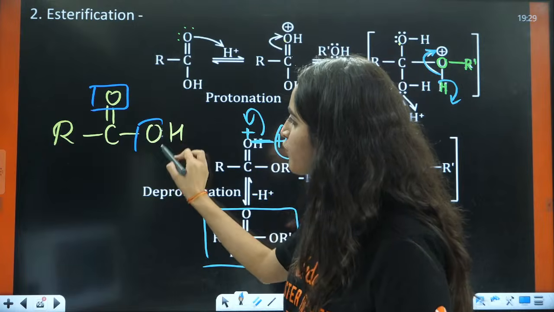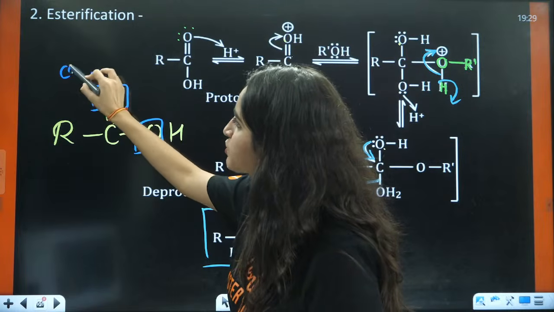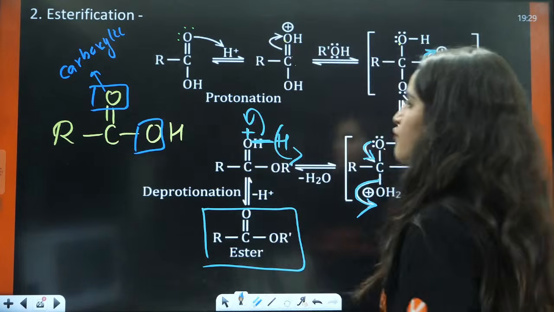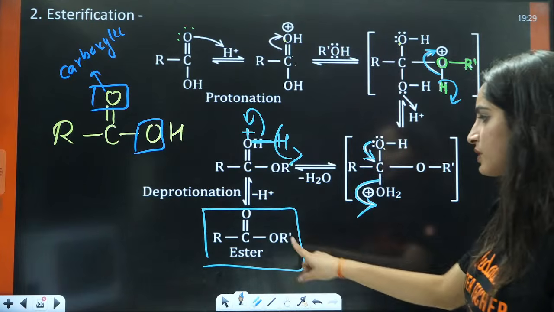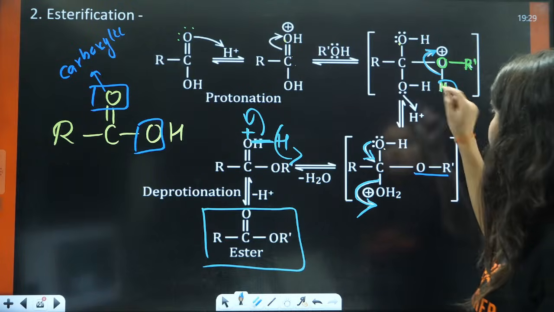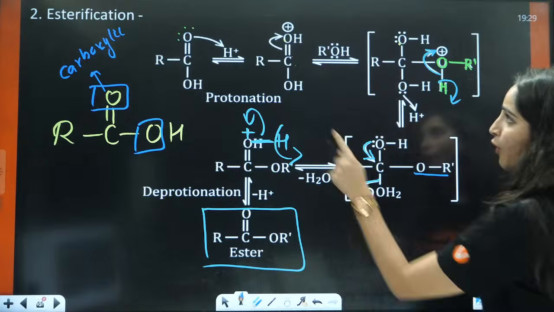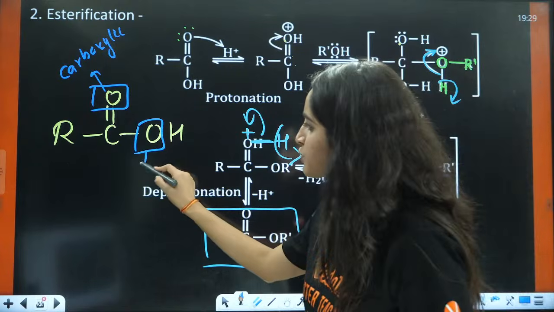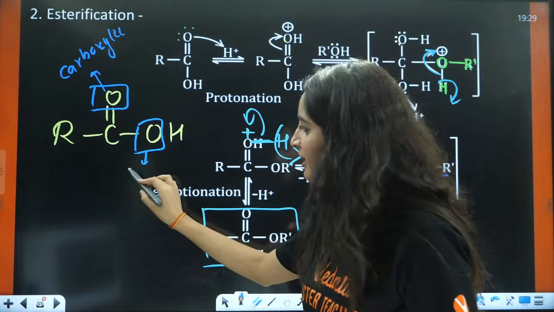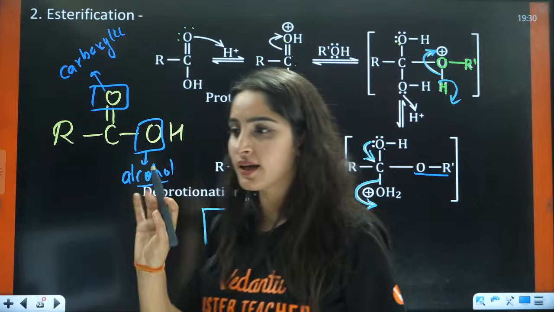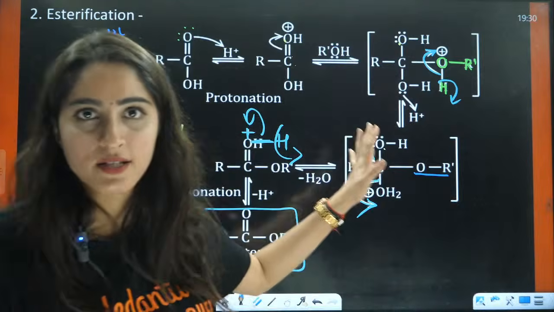This oxygen is from carboxylic acid. What about this oxygen? This is OR. Your OH part has been eliminated. That means this oxygen is from your which part? Alcohol part.